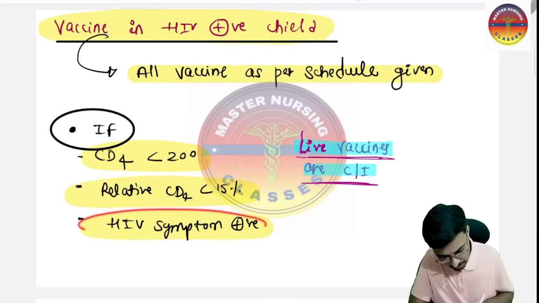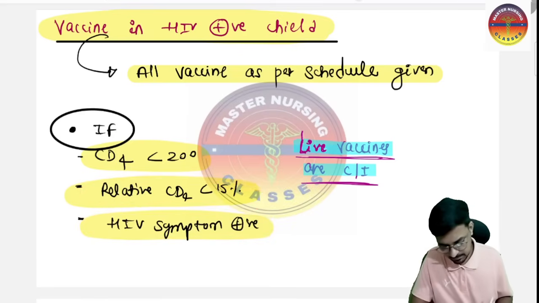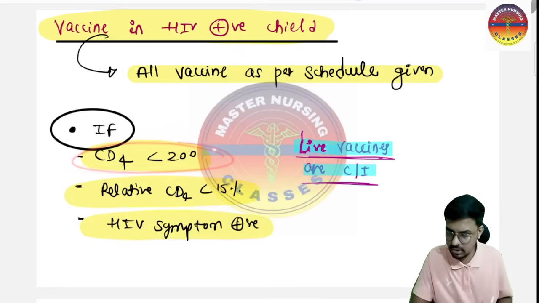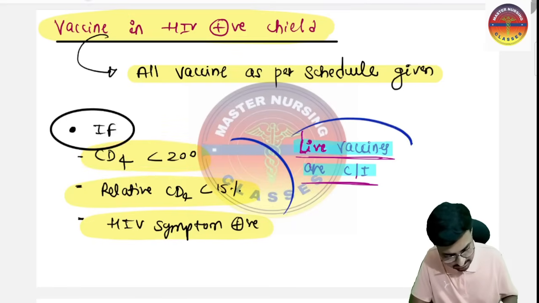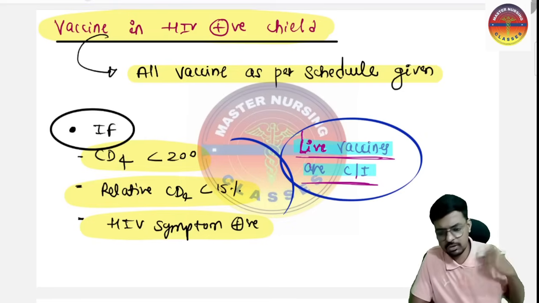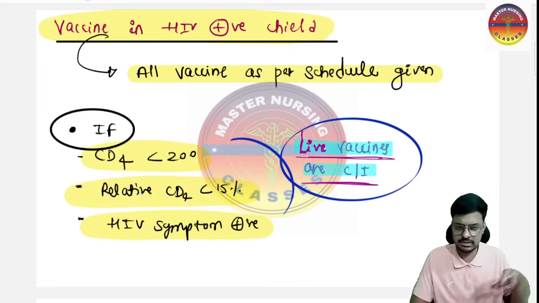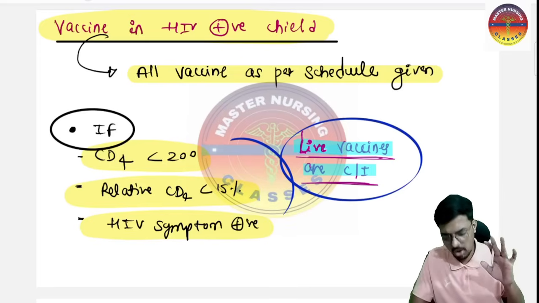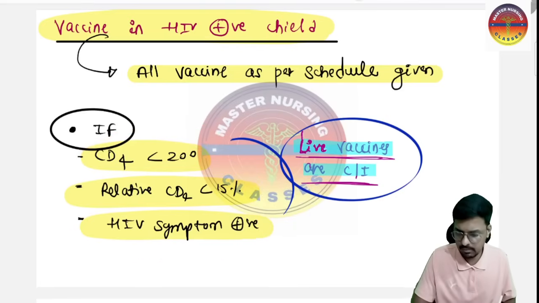At that time the live vaccines are contraindicated. If CD4 count is more than 200, there is no problem, we can give all the vaccines, live and killed, everything. Only in this situation we will not give the live vaccine. So please do remember.